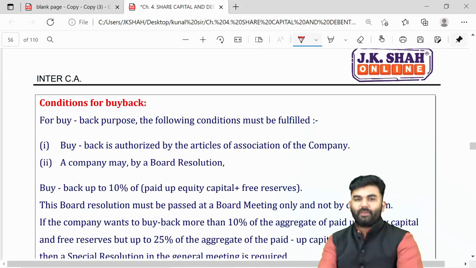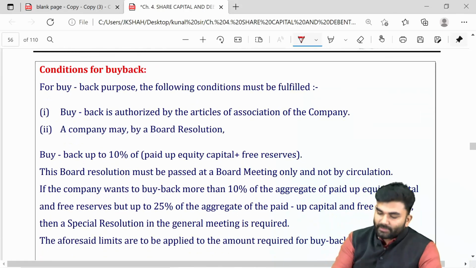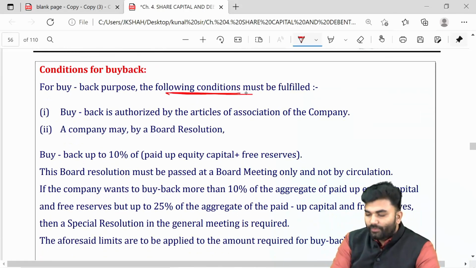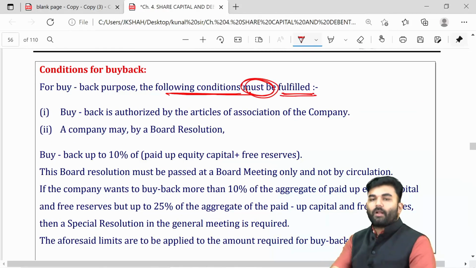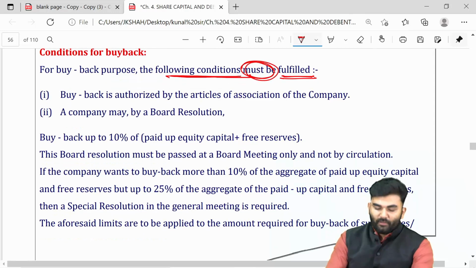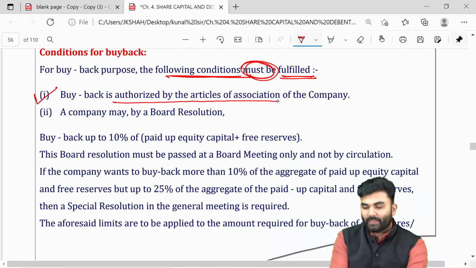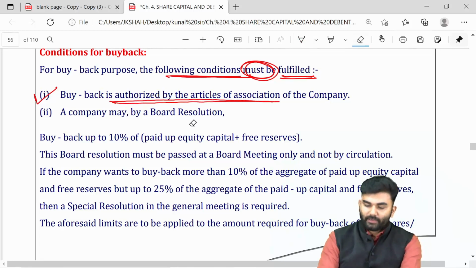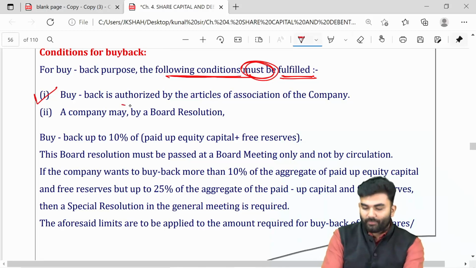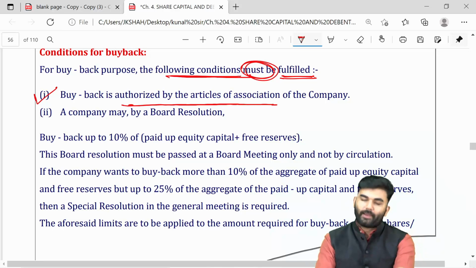See, whenever a company goes for a buyback, there are certain conditions which must be fulfilled by the company. First of all, buyback is allowed only when it is authorized by the articles of the company. Only when the articles of association allow it can the company go for a buyback.